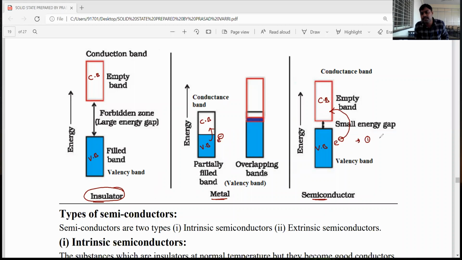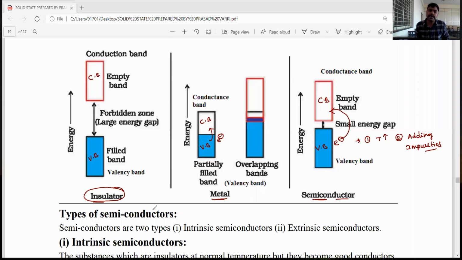One is increasing the temperature. The second one is adding impurities. Then they exhibit conductivity. Such substances are called semiconductors.